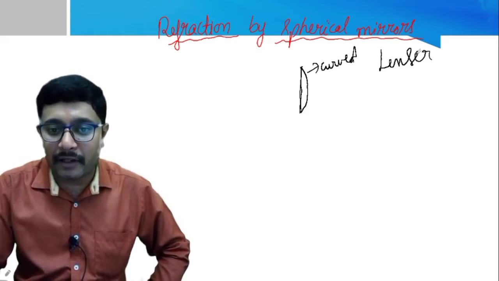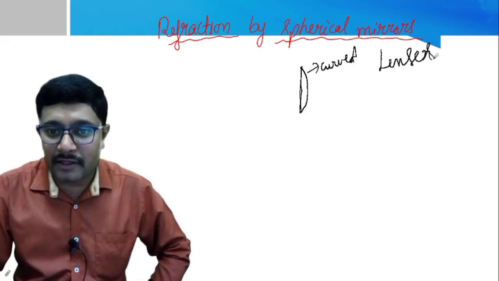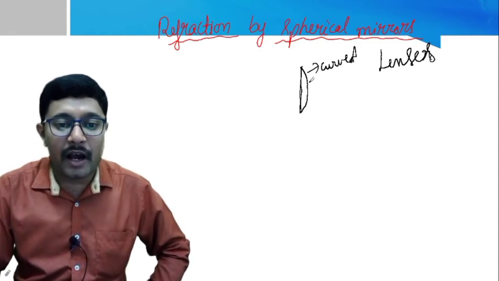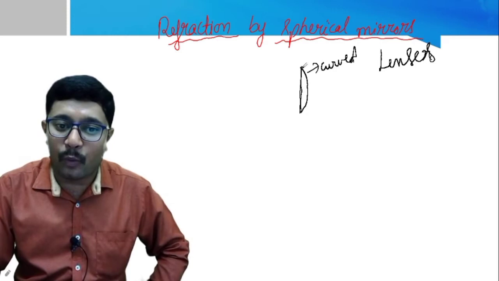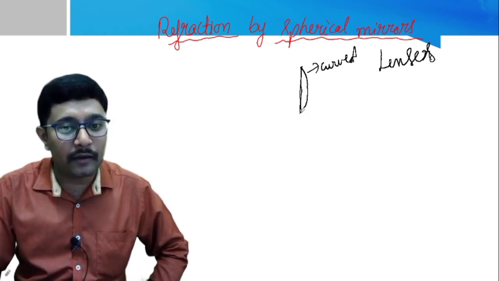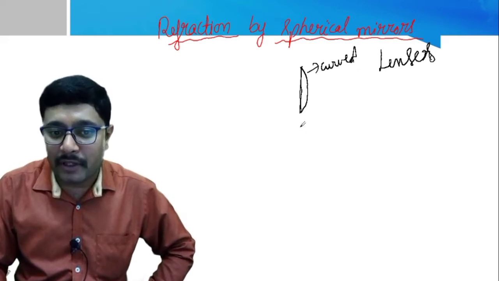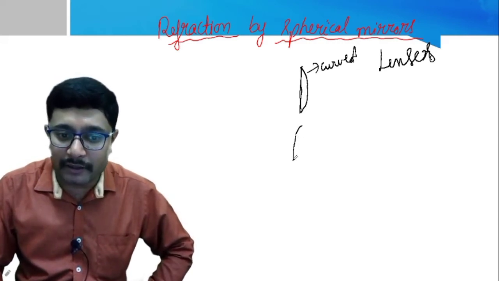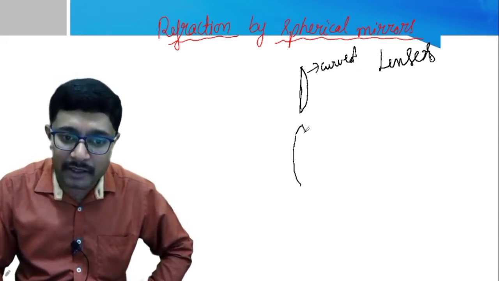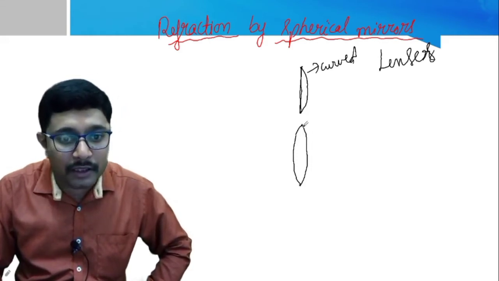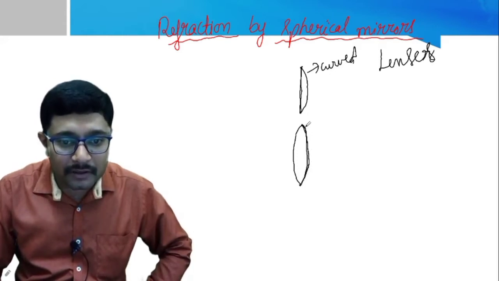We define the same. Lenses are transparent mediums which are bounded by two surfaces, out of which at least one surface should be curved. And is there any other type? Yes, we have one more type. That looks like this. If you look at these kinds of lenses, the two surfaces are bulged, right? One is this surface and here.